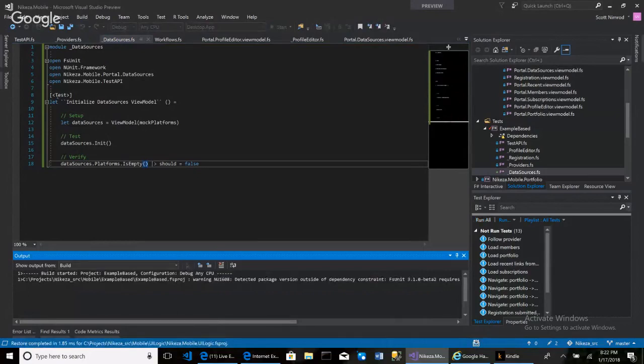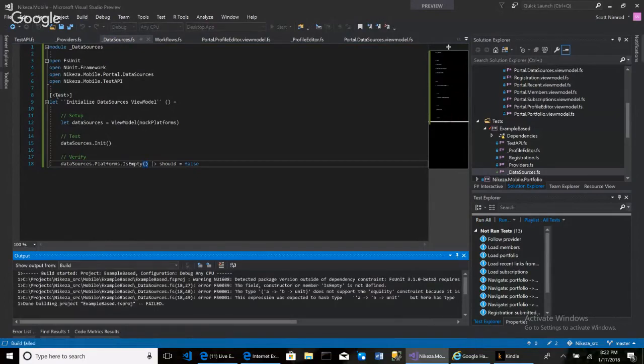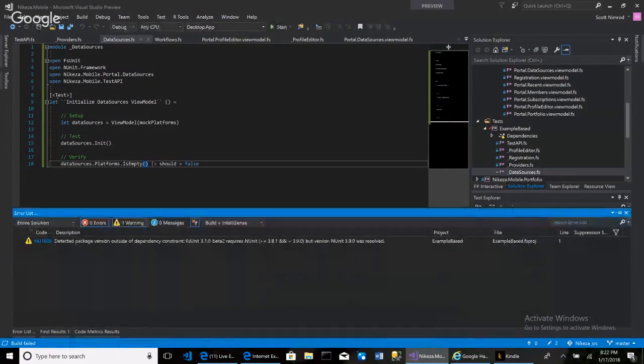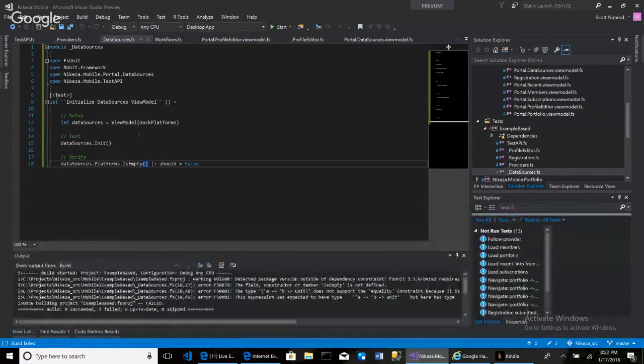Does LINQ provide IsEmpty? I think it does. I just can't remember. And so IsEmpty is not defined. Well, what is it supposed to be? All right, so if it's not IsEmpty, I just say Count. That should work.